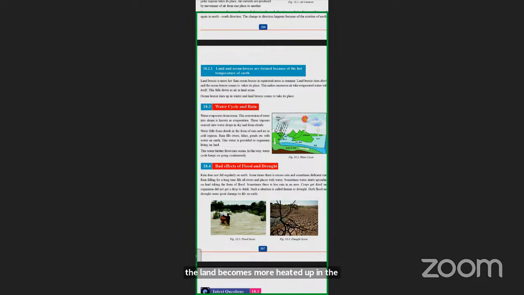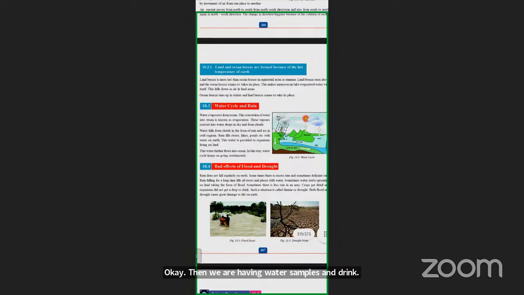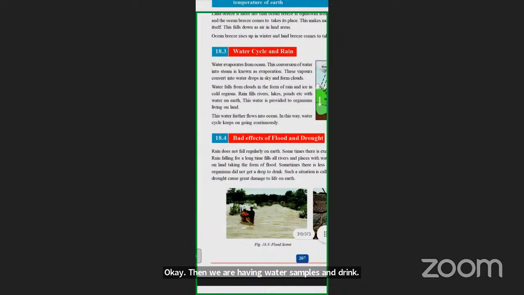In the summers, the land at the equatorial region becomes more heated up, due to which the hot air rises up. Then we have the water cycle and rain. Water evaporates from the ocean. This conversion of water into steam is known as evaporation.